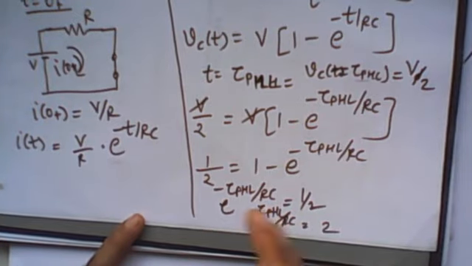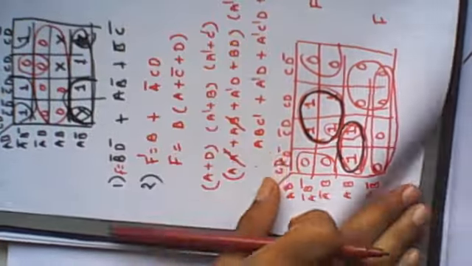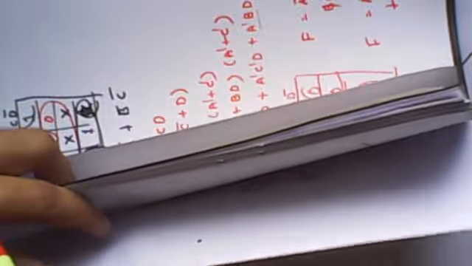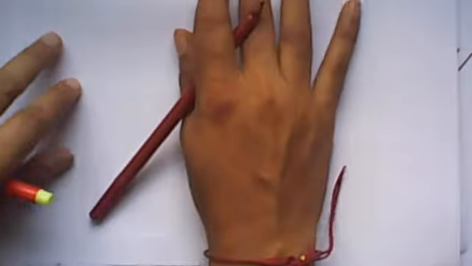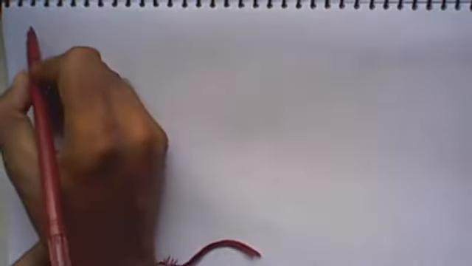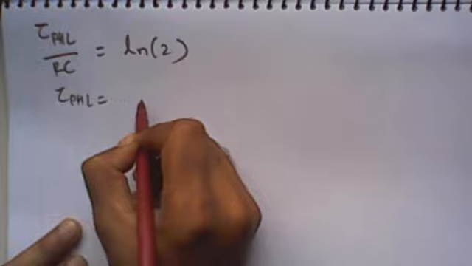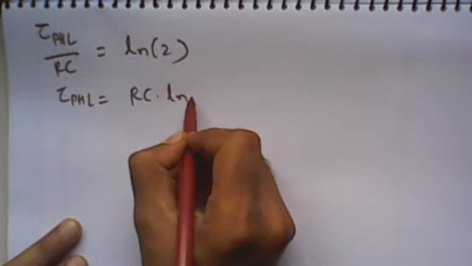So let's take the natural logarithm on both sides. So tau pHL by RC is equal to natural logarithm of 2. Right, so tau pHL is equal to RC into natural logarithm of 2.